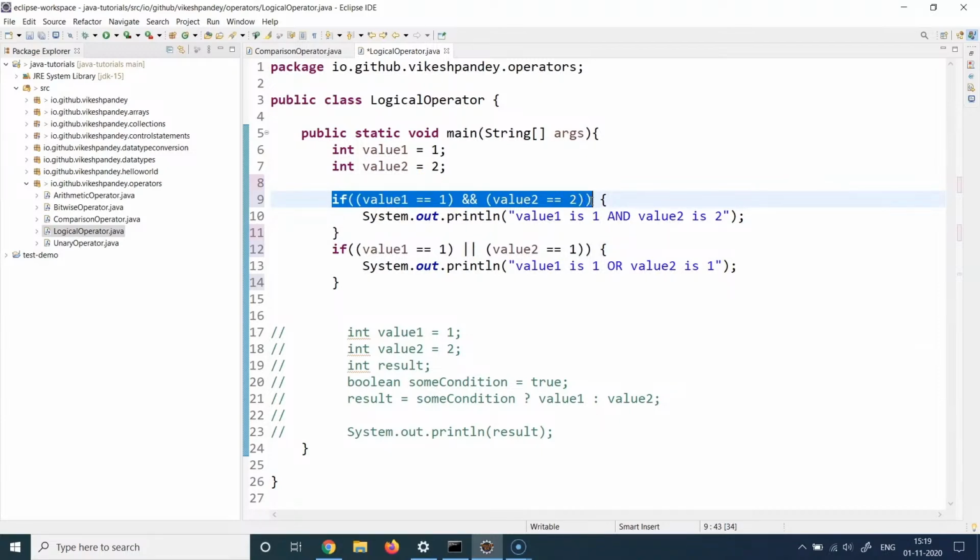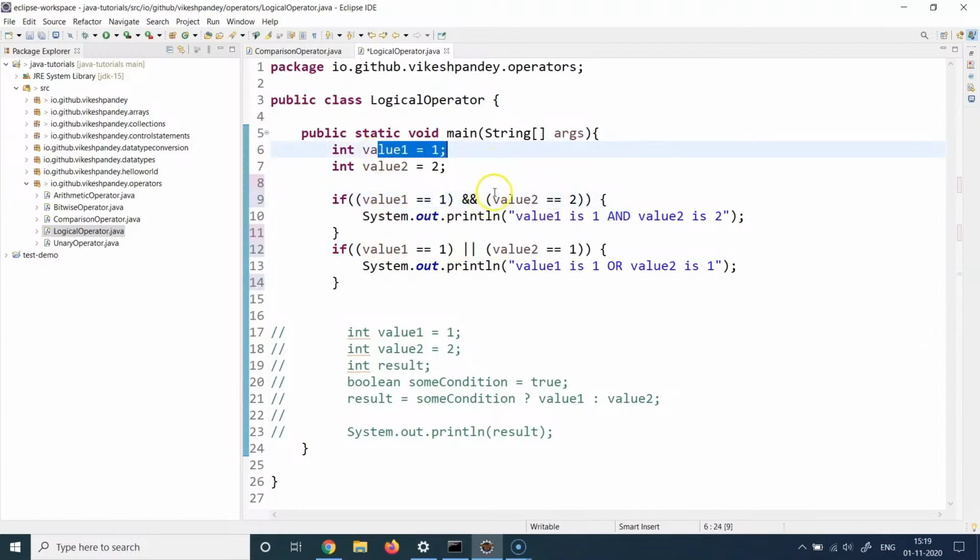So AND will require two trues to actually become true, but OR condition will require only one true to become true. So if we try to understand this logic, here I'm saying that if value 1 is equal to 1, which is correct, and value 2 is equal to 2, then make this condition true. So yes, in this case, this condition will evaluate to true because value 1 has value 1 and value 2 has value 2. So it will print the line 10.